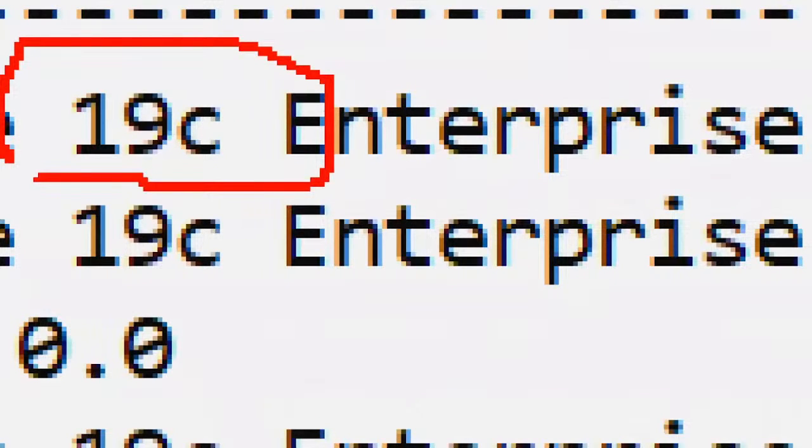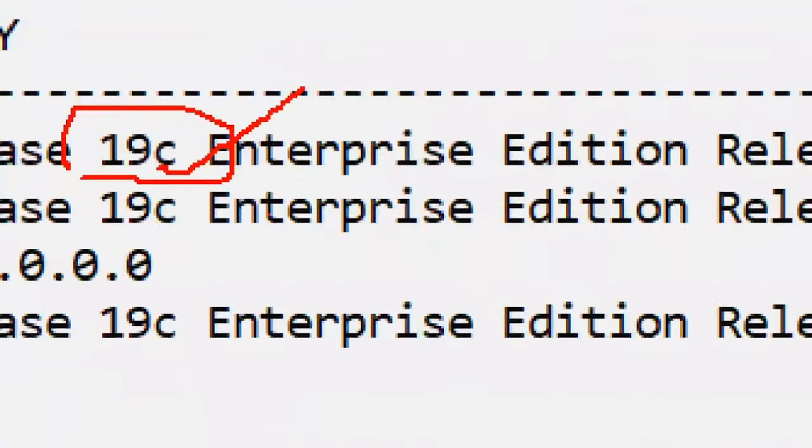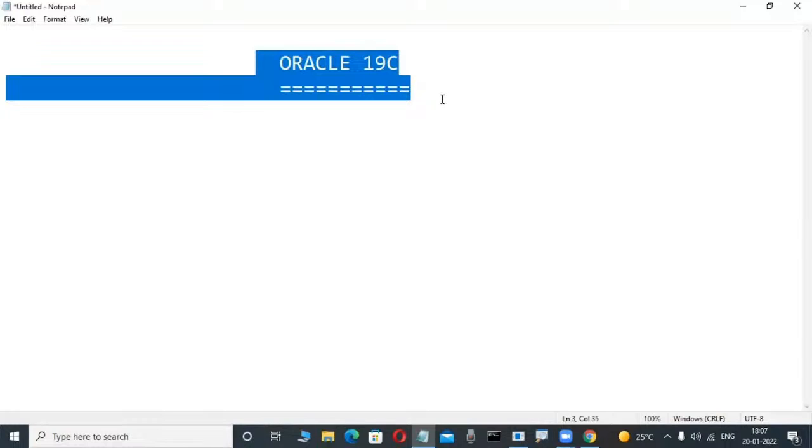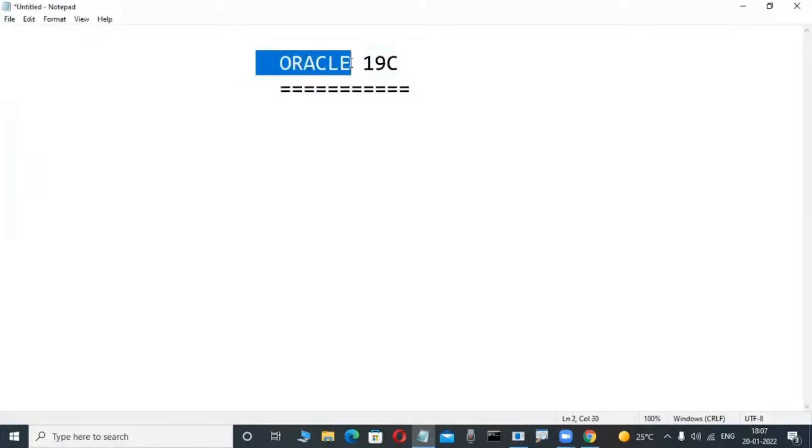C means cloud technology, cloud computing. In olden days, grid computing was there. Now cloud. What is cloud and all these things, we understand. Now this is Oracle 19c. 19c means cloud technology. Observe it here. This is the latest version we are learning in our class. But what is this Oracle?